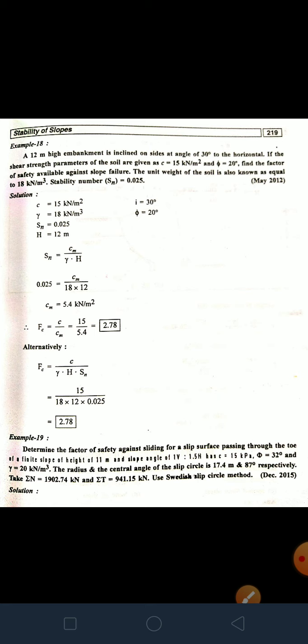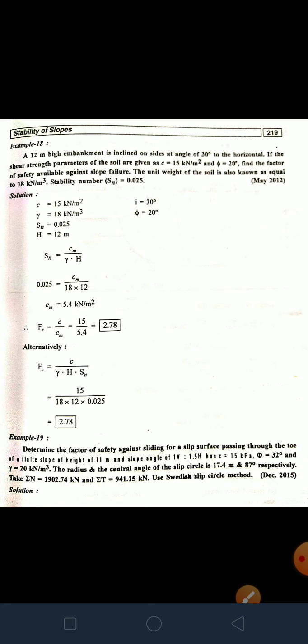So we have C, gamma, SN and H. C is equal to 15 kilonewton per meter square, gamma 18 kilonewton per meter cube, SN 0.025, H 12 meter. I is equal to 30 degree, phi equal to 20 degree. So SN is equal to Cm upon gamma into H. So 0.025 is equal to Cm upon 18 multiplied by 12. So Cm is equal to 5.4 kilonewton per meter square. So FC equal to C upon Cm, so is equal to 15 upon 5.4, so it is 2.78.